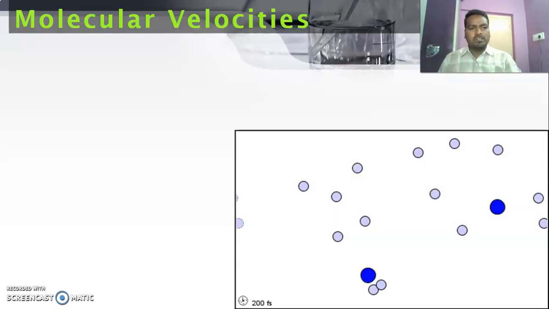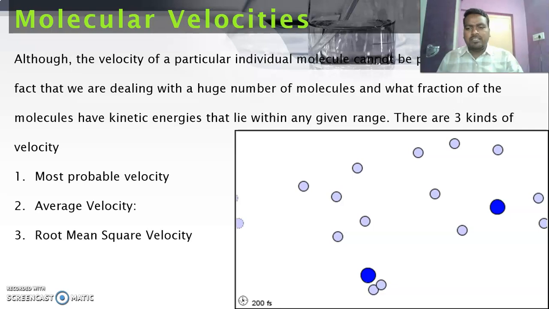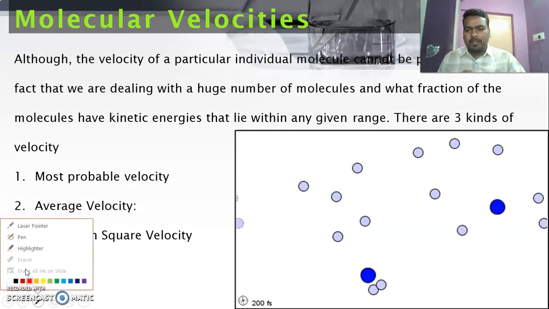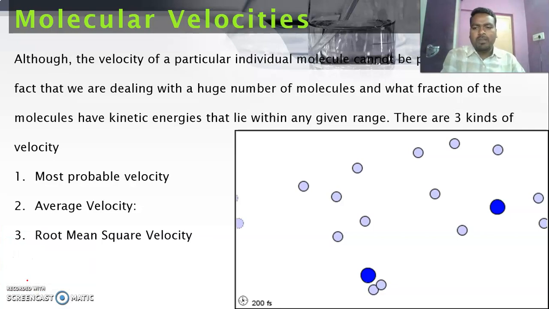When we come to molecular velocities, we know that all the molecules do not travel at the same speed. We discussed in the previous law that some fraction of molecules possess different velocities. So based on the fraction of molecules carrying a velocity, we classify three kinds of velocity: most probable velocity, average velocity, and root mean square velocity. So let us see one by one.